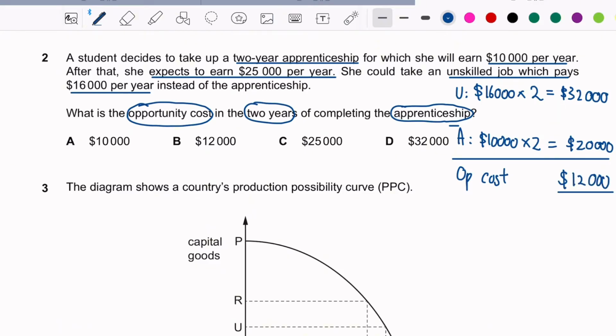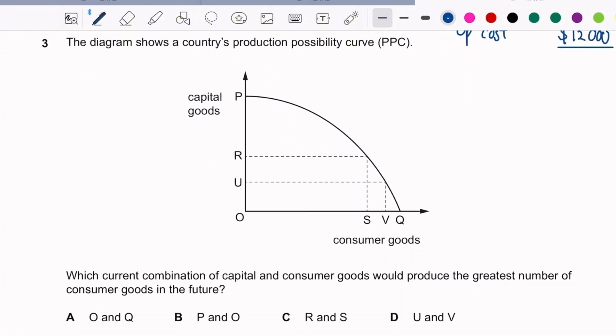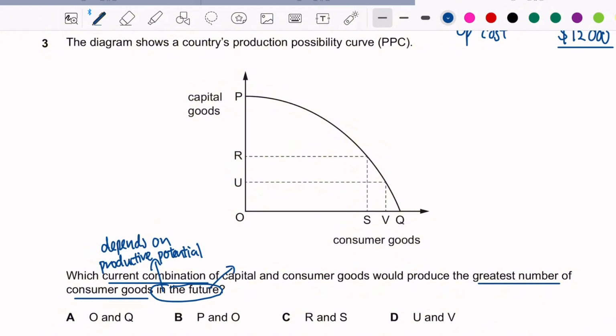Okay, let's move on. The diagram shows a country's PPC. Which current combination of capital and consumer goods would produce the greatest number of consumer goods in the future? Okay, in the future is the keyword. So the future depends on productive capacity, and an increase in capital goods can increase productive capacity.